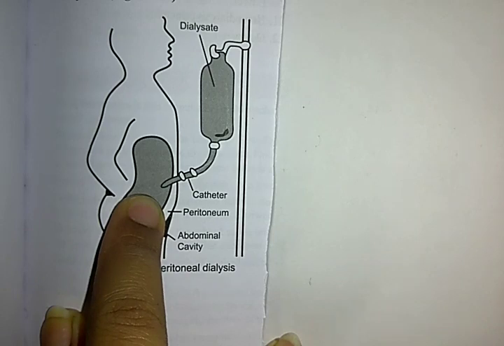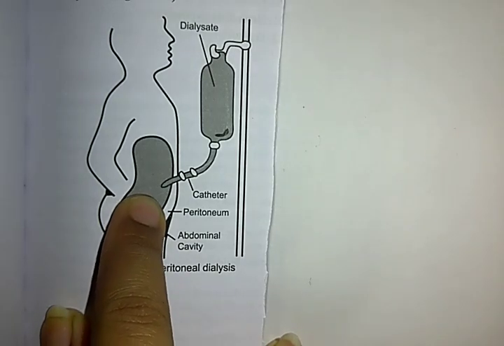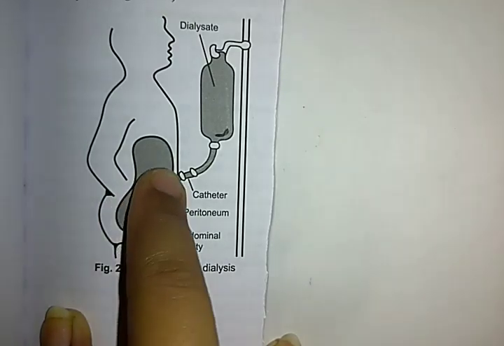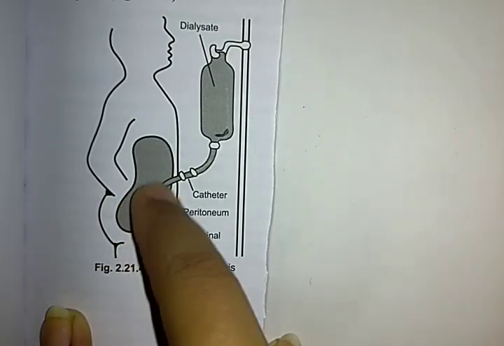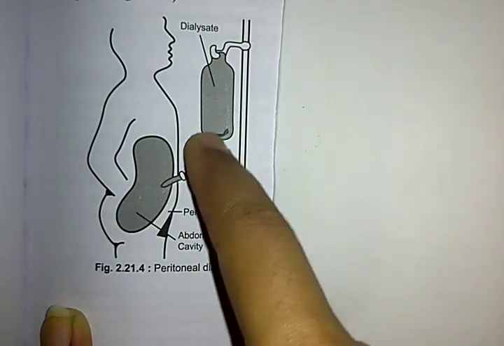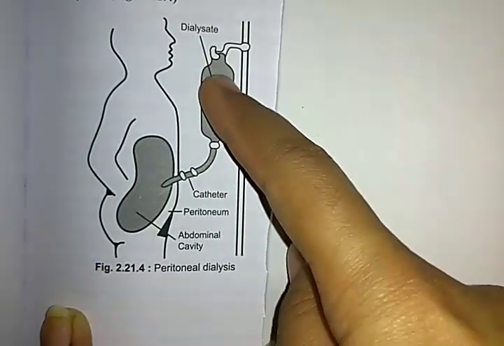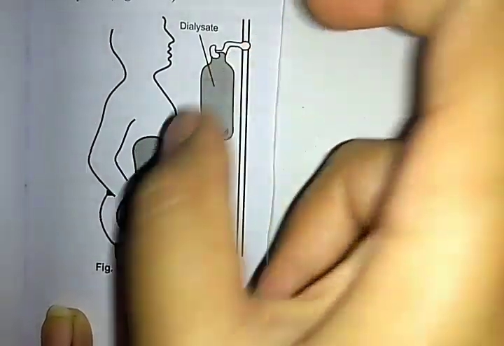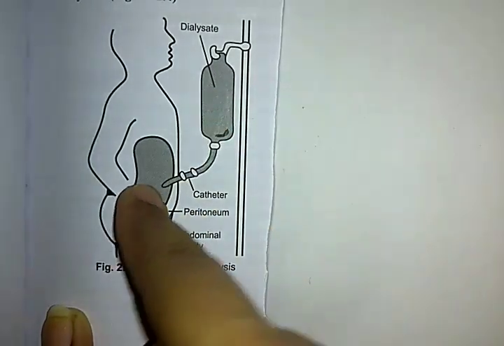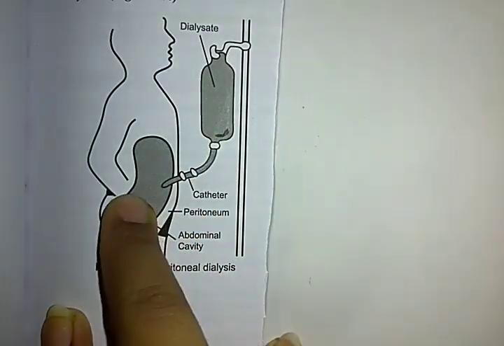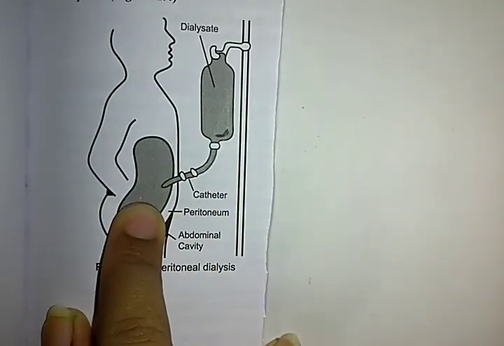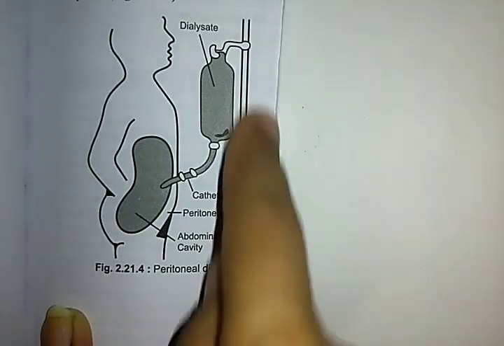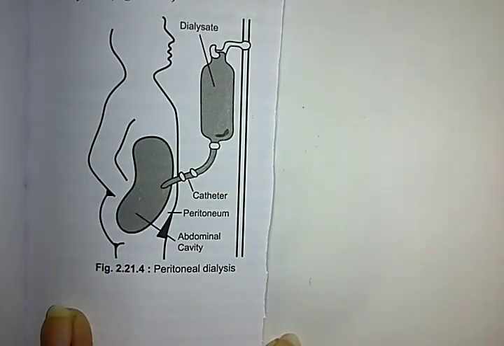The wastage of the blood, that is the potassium, calcium and sodium, is of higher concentration, so the higher concentration present in the blood will move towards the lower concentration, so that the dextrose present in the dialysate will migrate into the blood and the waste will move towards the dialysate, so that the process will be balanced. This process is known as peritoneal dialysis.